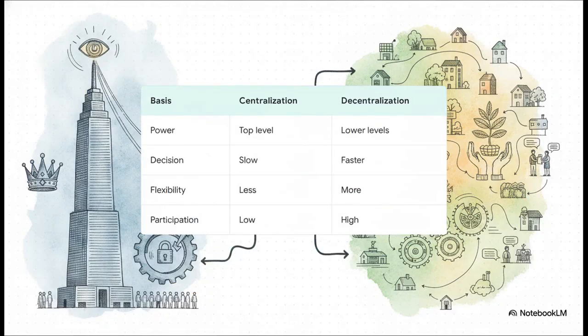So, speaking of structure, here's a massive, high-yield exam topic: centralization versus decentralization. With centralization, power sits at the top. Decisions are slow, flexibility is low, and local participation is basically zero. Decentralization flips all of that. Power moves down, decisions happen faster, there's way more flexibility, and local participation goes through the roof. I love how the source material simplifies this complex debate into such a clear, instant recall comparison.